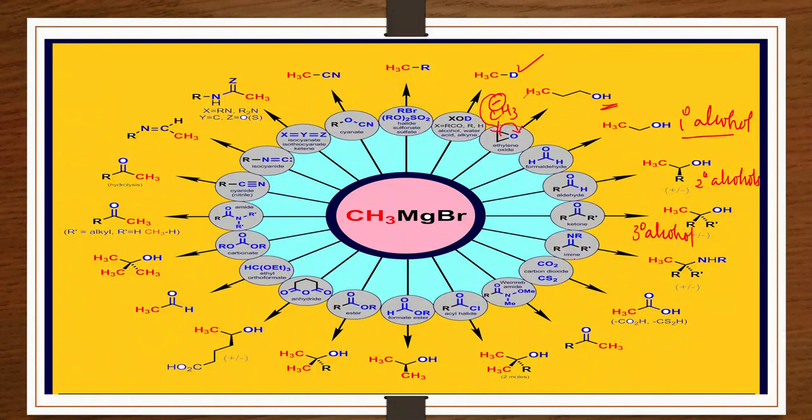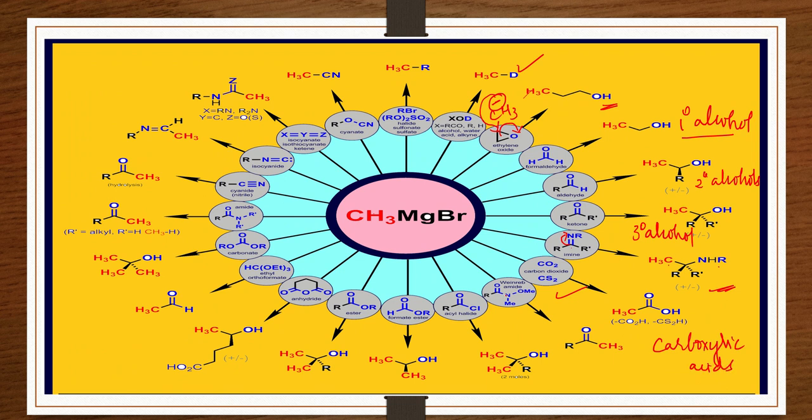Again, this is an imine group. There is no need for 2 moles of methyl magnesium halide, only 1 mole, because there is no other group here. So we are just shifting electrons here, and then addition of H over here and the methyl group onto your partial positive carbon. Thereby you get your product, this imine, right? And this is your carbon dioxide or carbon disulfide, where you get carboxylic acids as your product.